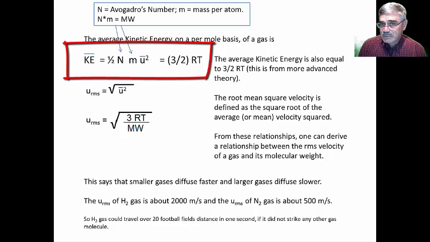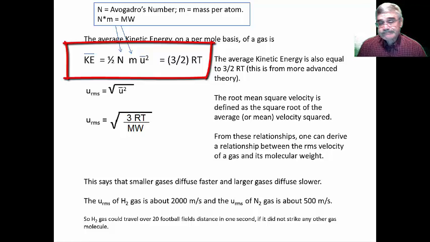So N is Avogadro's number, M is the mass per atom or per molecule, and of course the product of Avogadro's number times the mass per atom or molecule is equal to the molecular weight, just so that you'll understand the factors in this equation. So average kinetic energy is 1/2 Avogadro's number times the mass per atom or molecule times the average velocity squared.